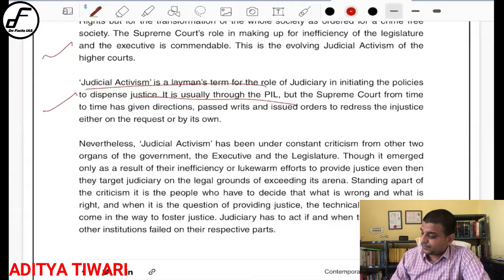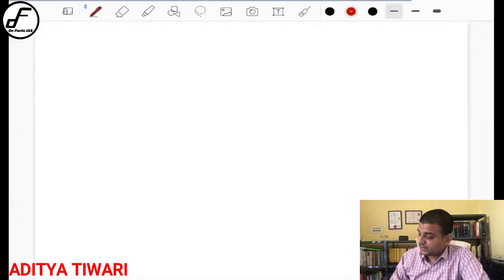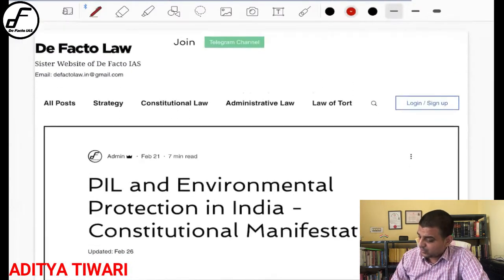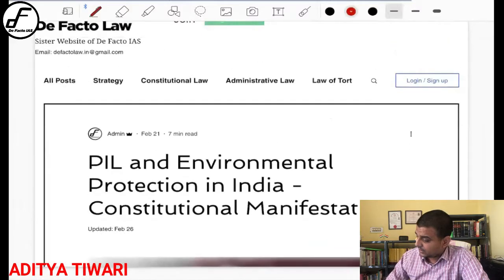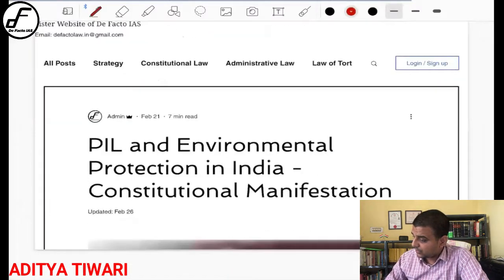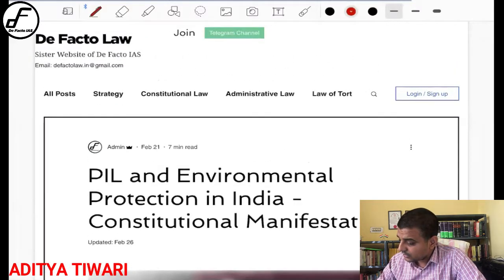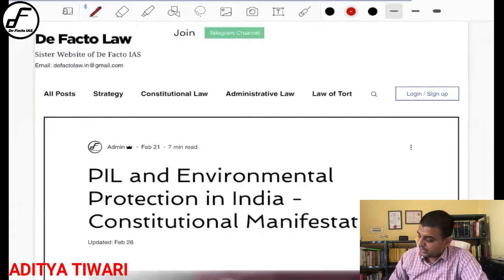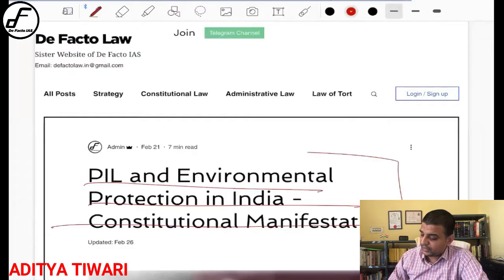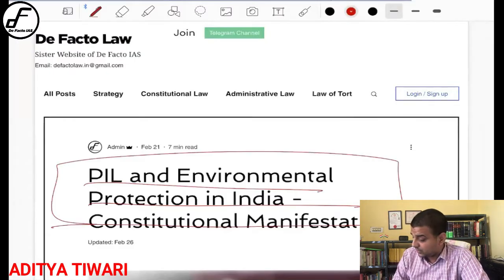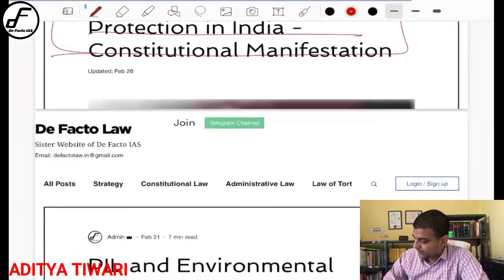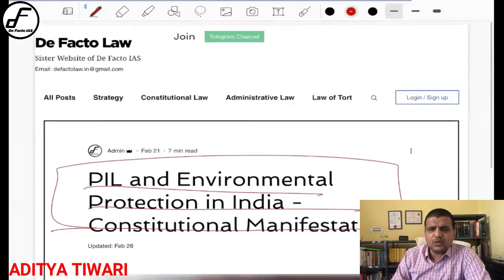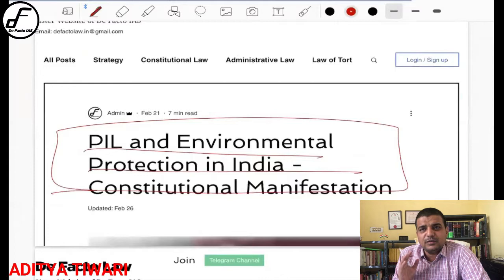Good. Similarly, the second aspect, which is seldom found, that you can also study, is the PIL and Environmental Protection Law of India, the constitutional manifestation. Again, this is one of the links. I think it cannot open. That is not opening. I suppose there is some problem. Okay, no problem. I have given you the link. You go and look at that particular link. That will be more than sufficient for you.